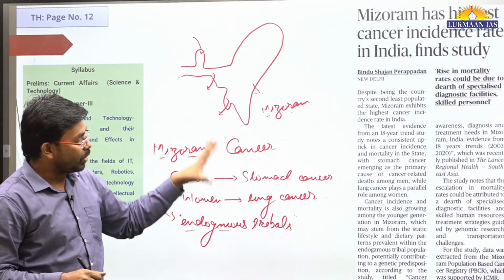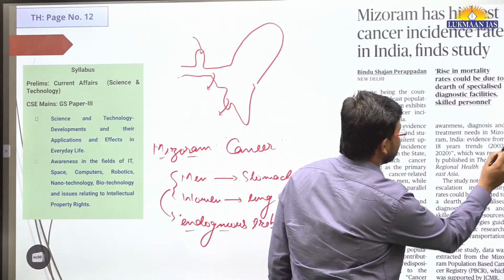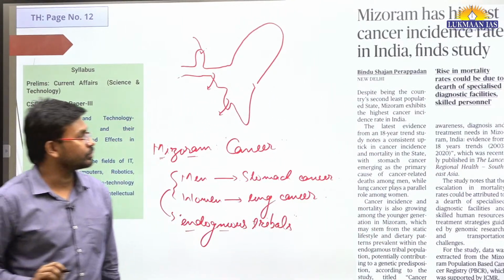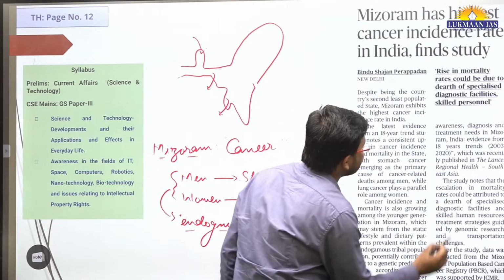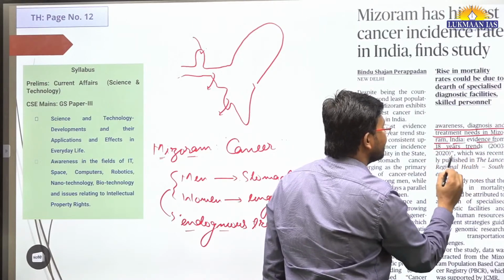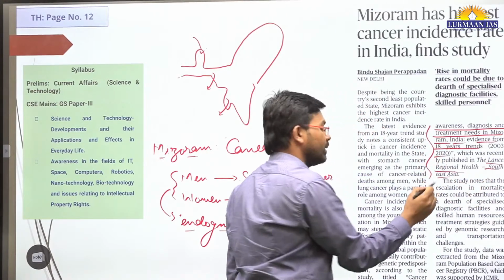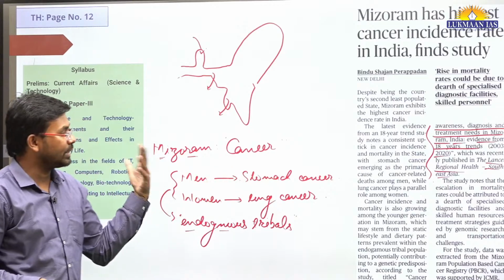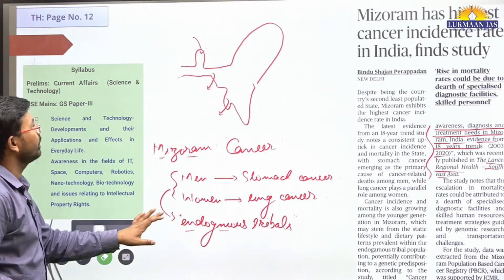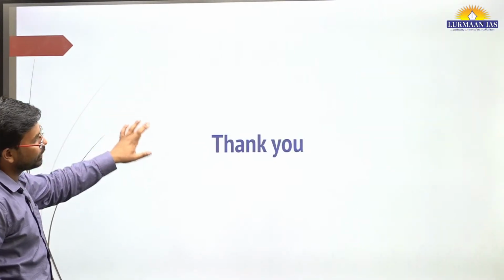So a report was published recently, and the name of the report, which they have mentioned in this article, is Cancer Awareness, Diagnosis and Treatment Needs in Mizoram, India: Evidence from 18 years trend. It was published in The Lancet Regional Health Southeast Asia. In this report they have mentioned that there is a high prevalence of people dying because of cancer in Mizoram. With this, we'll talk about another topic, and this is probably the last topic for the day.